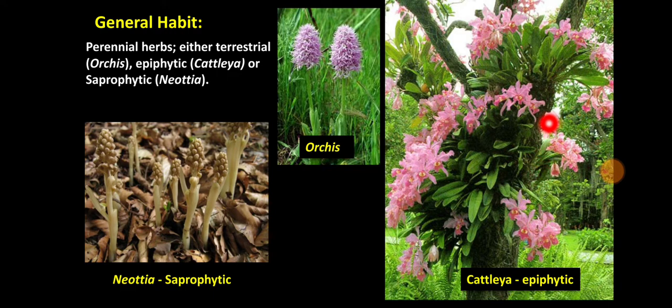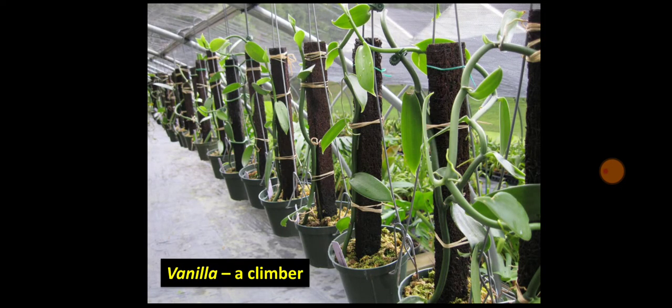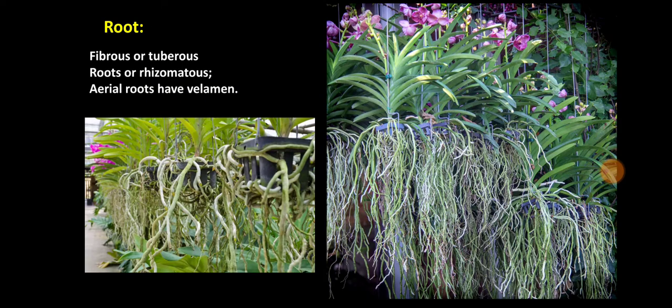Epiphytic means the plants growing on another plants or above the trunks and branches of other plants, for example Cattleya. And some plants are saprophytic like Neotia, that means they are growing on the dead organic matter. Vanilla is a climber which needs support for its proper growth and development.